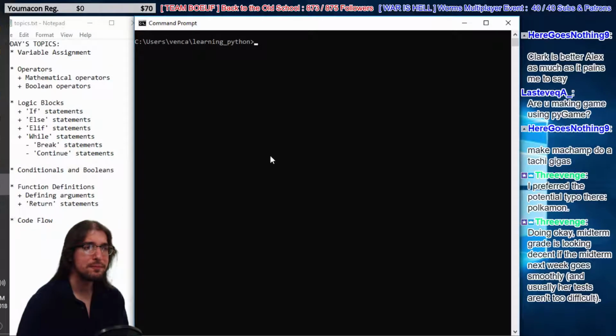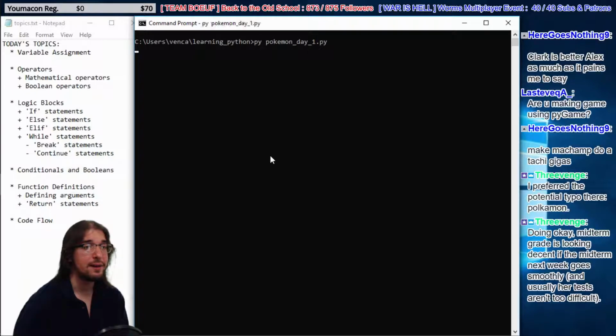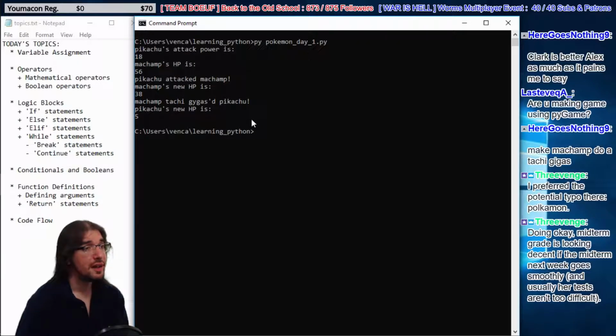Let's see what happens. Oops, excuse me, I don't want to do that. Okay. So yeah, we have Pikachu's attack power is 18, and Machamp's HP is 56. Pikachu attacks Machamp. Machamp's new HP is 38. Machamp Tachigaigus Pikachu. Pikachu's new HP is 5. Look at that. So we have a little bit of action already, right? It's our first day programming, but we already have some action going on here in our game.